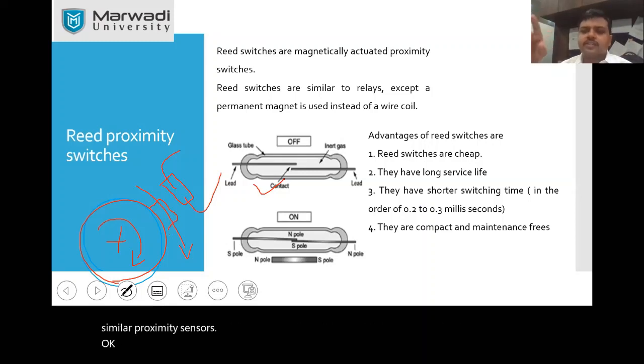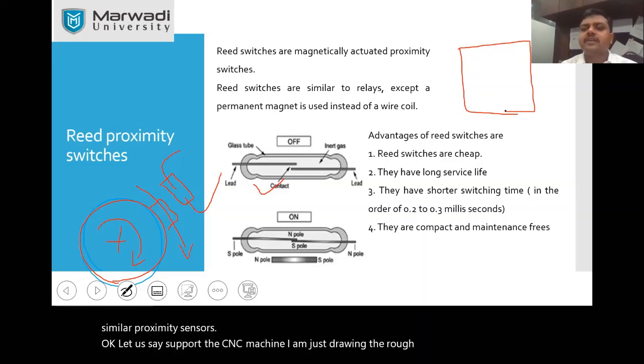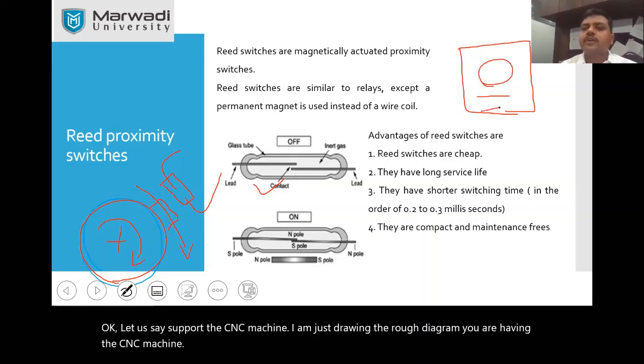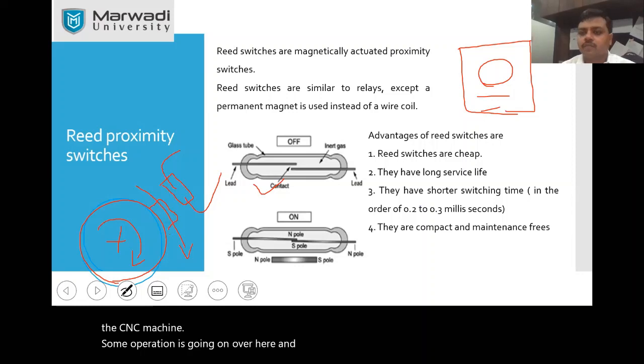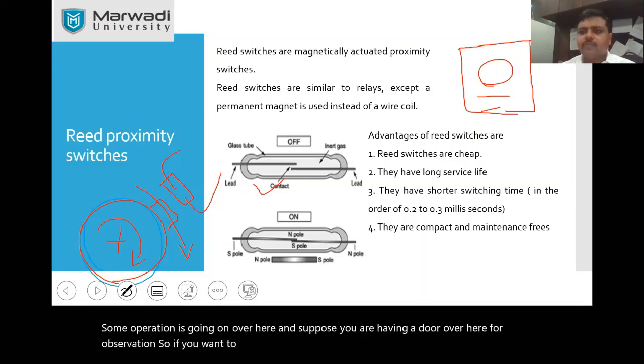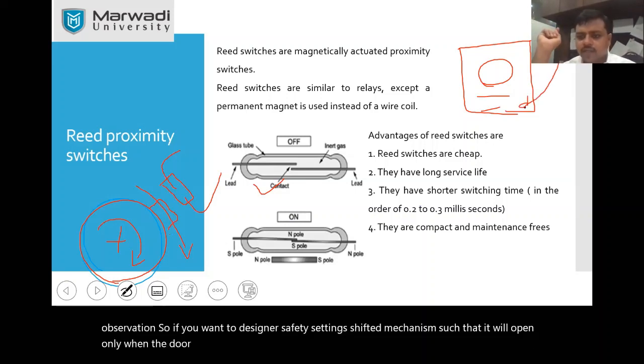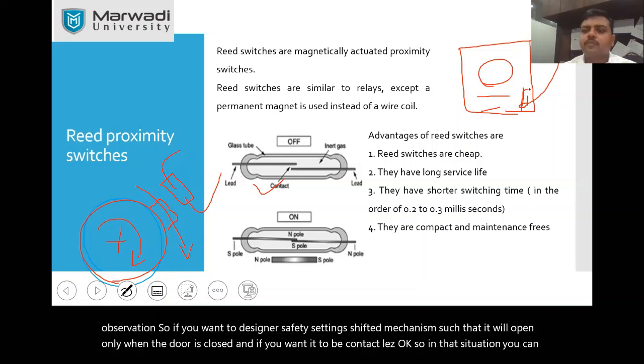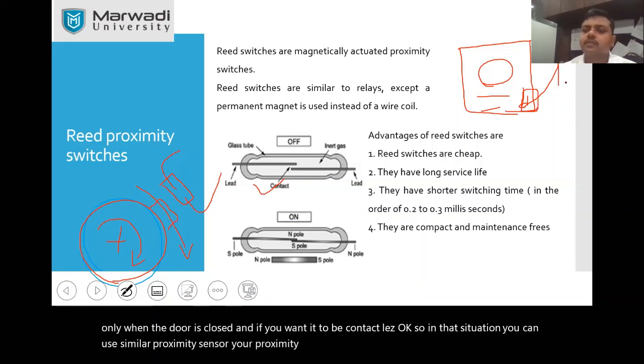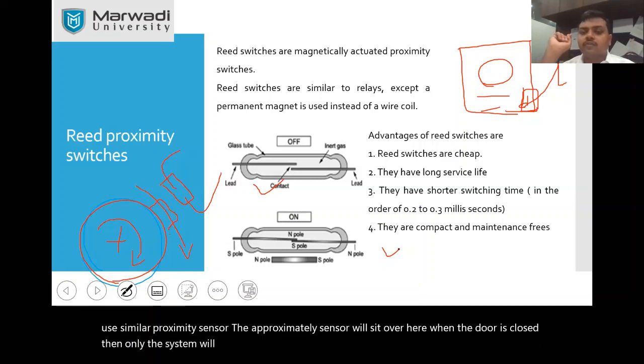Let us say for the CNC machine, I am just drawing the rough diagram. You are having a CNC machine and some operation is going on over here, and suppose you are having a door over here for observation. So if you want to design a safety mechanism such that it will operate only when the door is closed, okay, and if you want it to be contactless, in that situation you can use similar proximity sensor. Your proximity sensor will sit over here. When the door is closed, then only the system will turn on or turn off, okay.